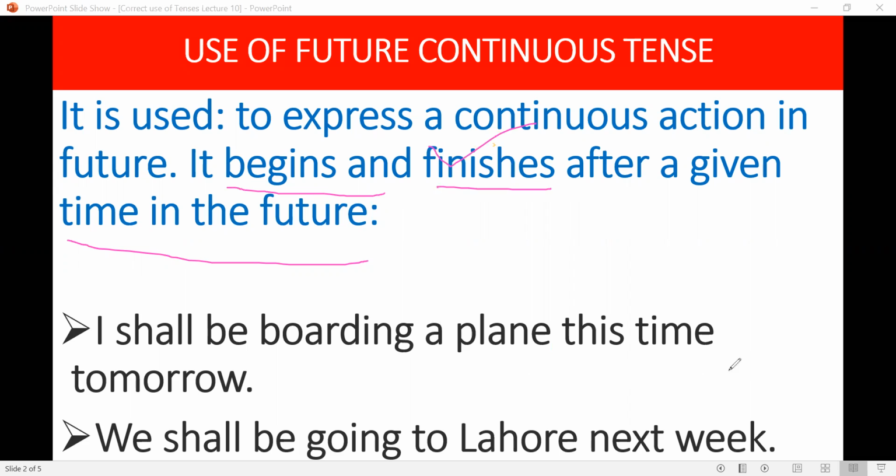I shall be boarding a plane this time tomorrow. He is talking right now, but talking about the future at the particular time when something will begin and will finish. We shall be going to Lahore next week. I have planned to go somewhere. Shall be shows a probability of going to Lahore. So it also shows a probability of doing something in future which will begin and finish in a particular period.